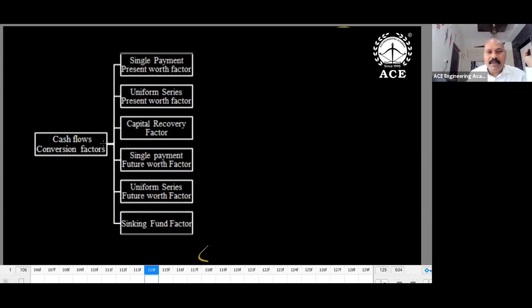So these are conversion factors. Single payment present worth factor. Single payment present worth factor means F we are converting into P. So future value we are converting into P. So what is the conversion factor we use? P is equal to F divided by 1 plus I whole power n. So F you have to convert into P. So this is regarding single payment present worth factor.